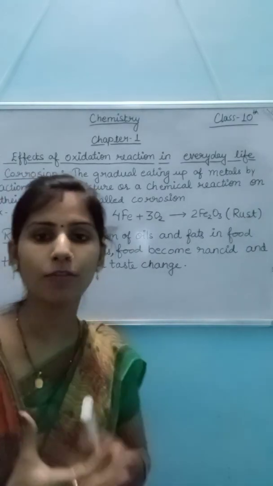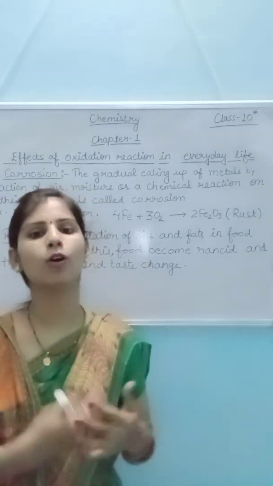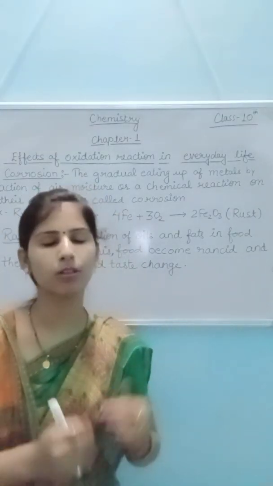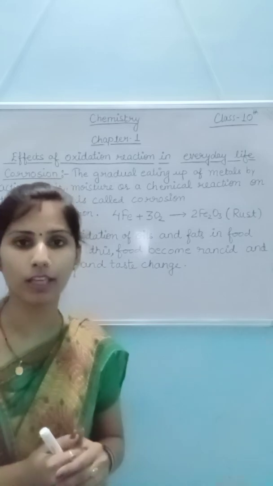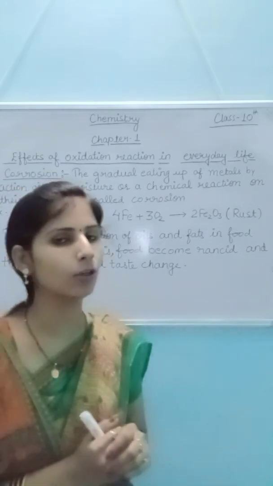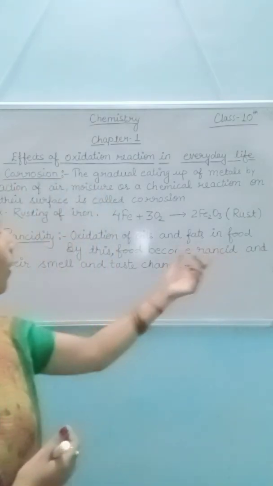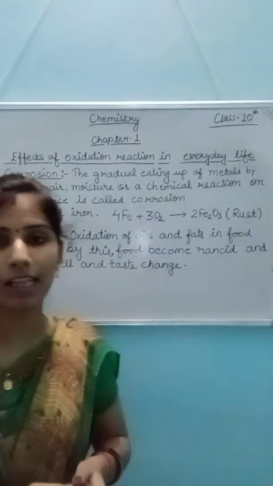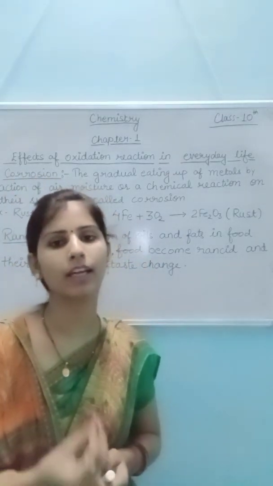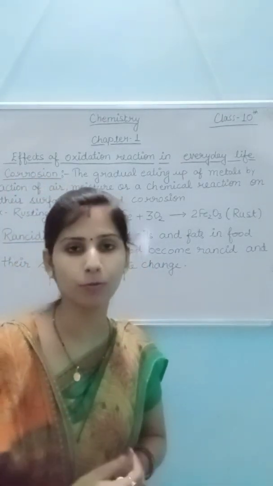Rancidity is the oxidation of fats and oils present in food materials. By this, food becomes rancid and the taste and the smell or odor of the food changes.